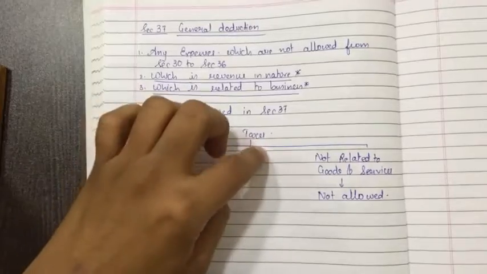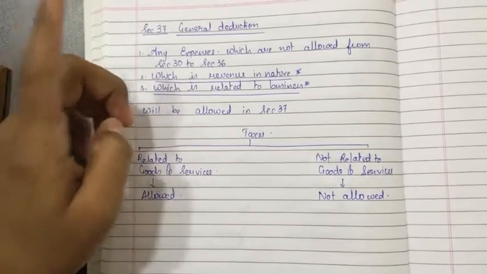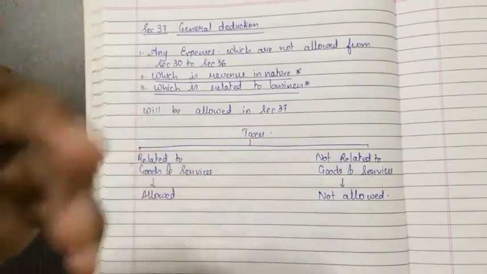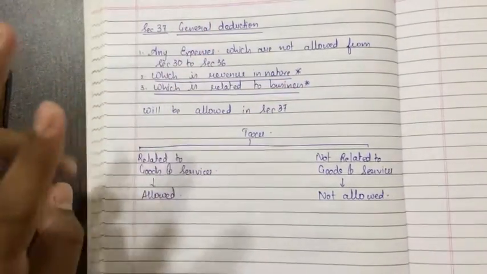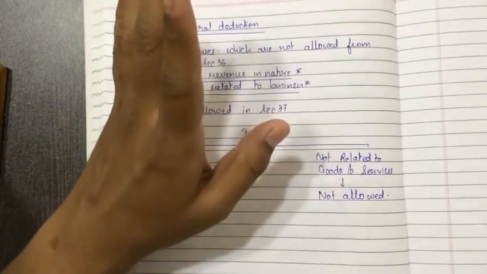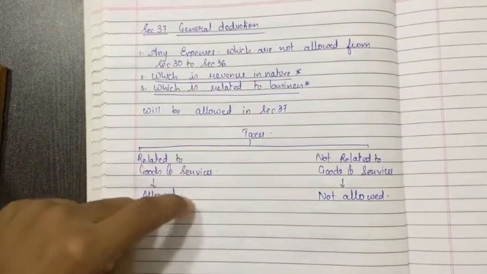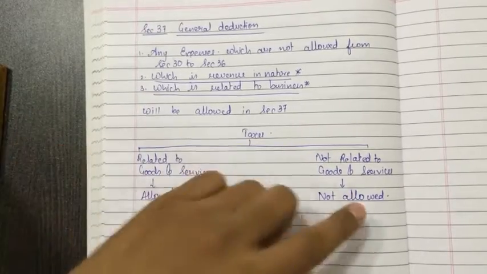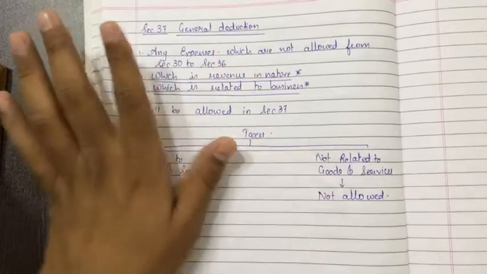Rent, rates and taxes was there in section 31, but these taxes are related to goods and services. If we are paying taxes like VAT, it will be allowed. Not CENVAT, CENVAT is a credit. Sorry, VAT, excise duty. These taxes related to goods and services will be allowed. Not related to goods and services, it won't be allowed. Taxes like income tax, not related to goods and services, will not be allowed.